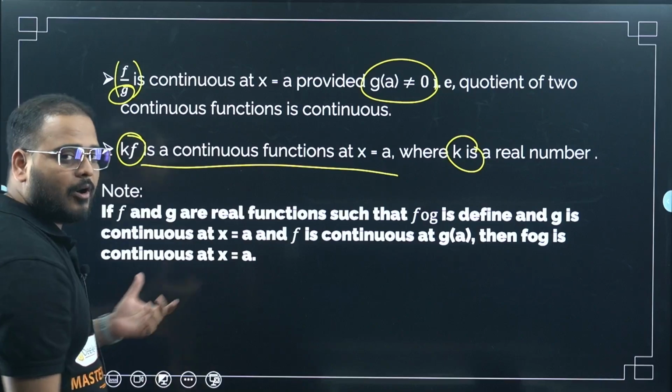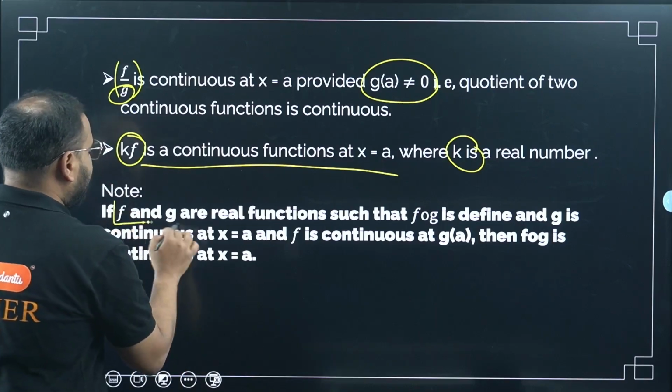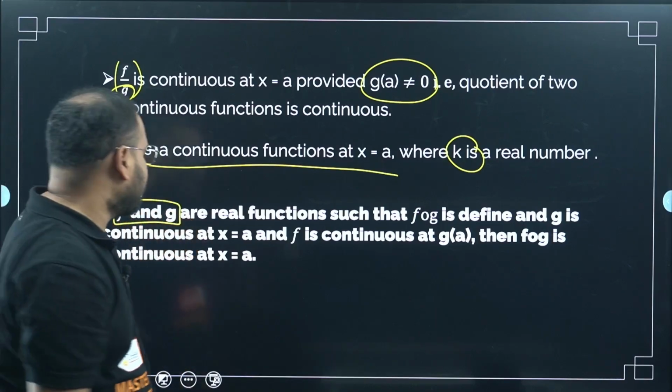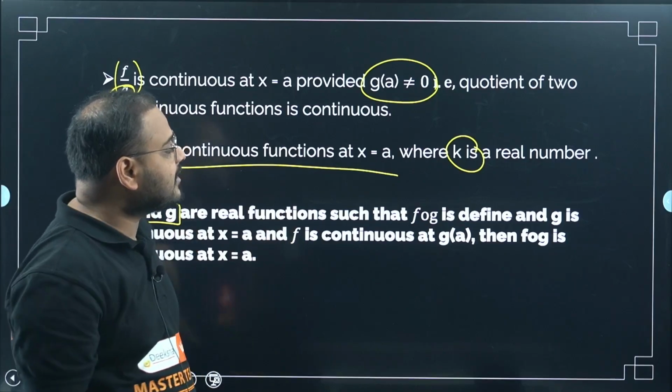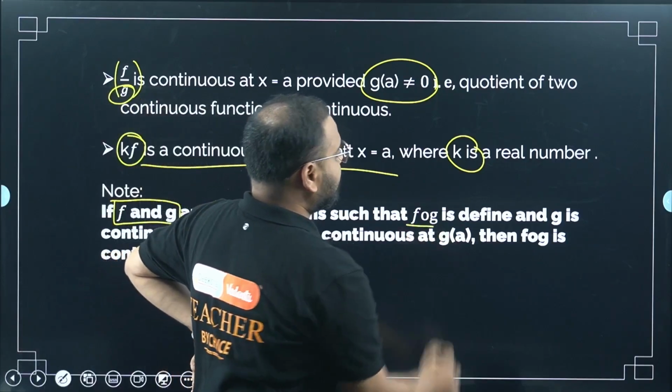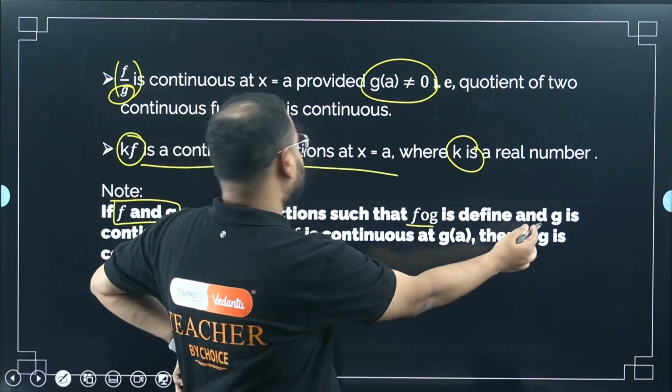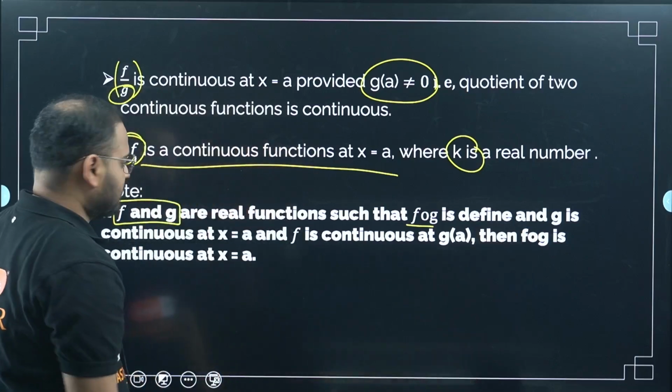So this is again a composite functions application. f and g are real functions such that fog is defined, and g is continuous at a.